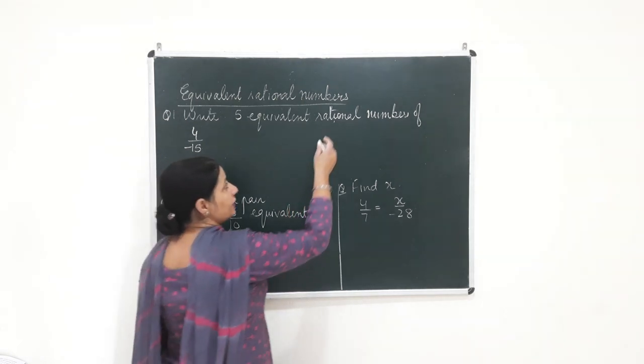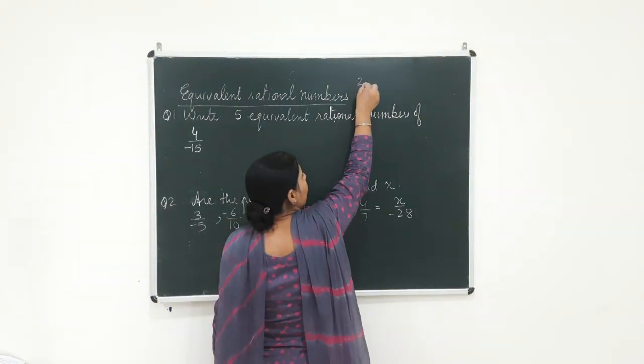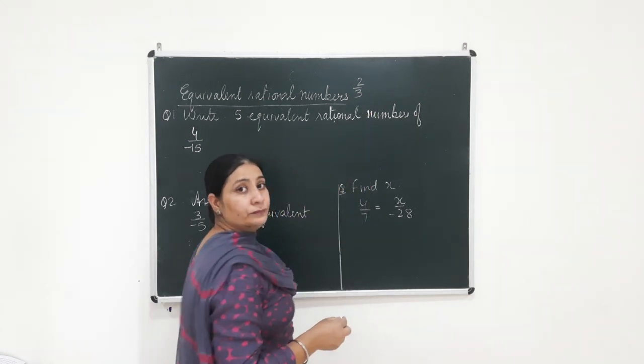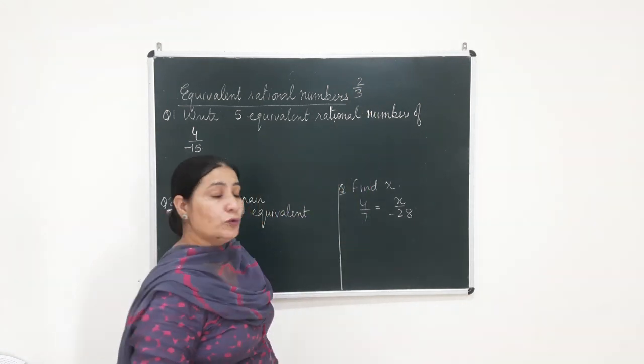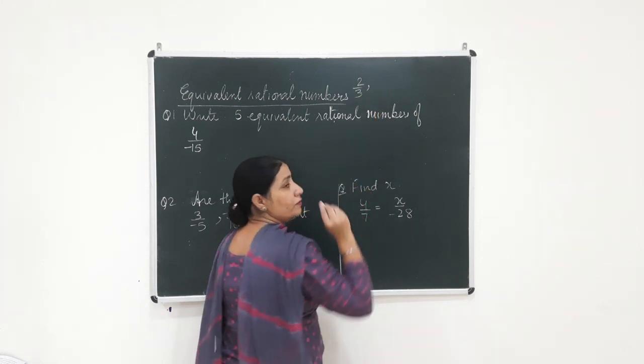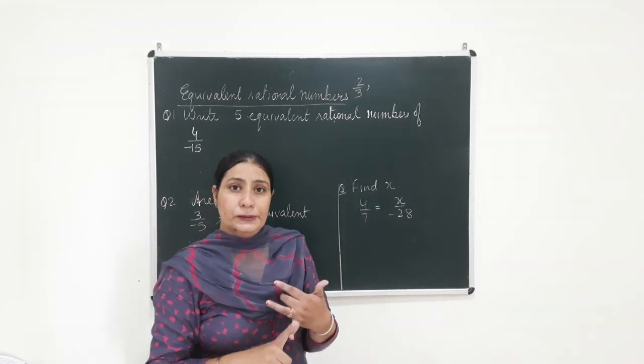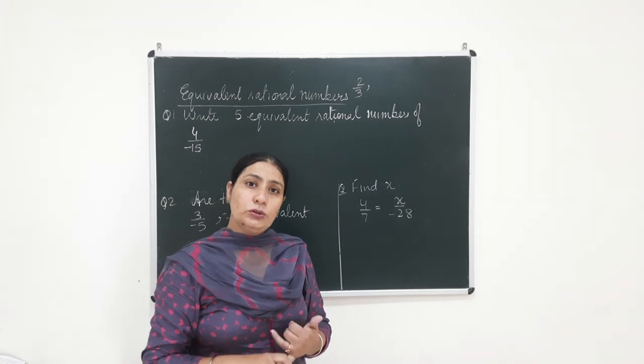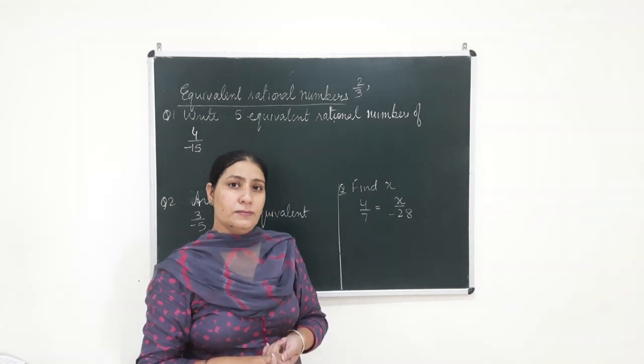Say I take an example. Suppose again I have got 2/3. Now what are the equivalent fractions of 2/3? How do you find them? The only method to find the equivalent fraction is you take a number and you multiply both the numerator and denominator by the same number.